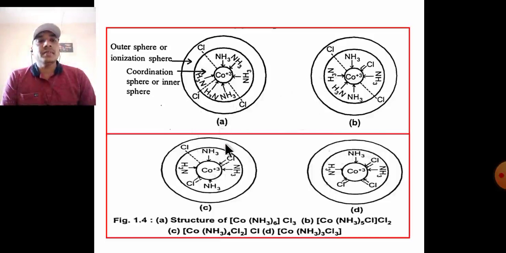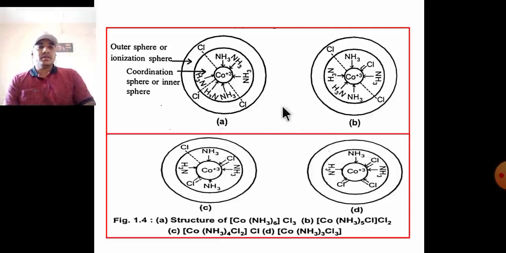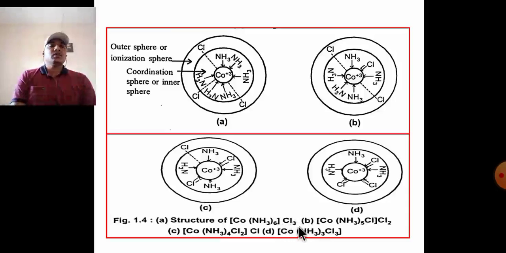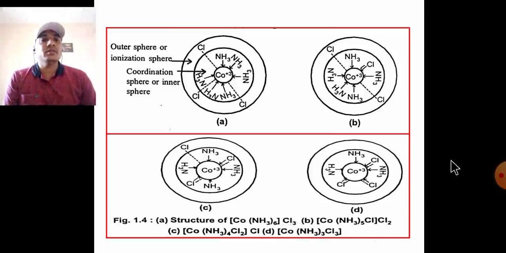This is studied by potentiometric and conductometric study. The structure and molecular formula of these four molecules according to this circle diagram: first, Co(NH3)6 in square bracket as per the coordination sphere, remaining in the closed square bracket, and these Cl3 are outside the coordination sphere or ionization sphere as per the remaining 3.